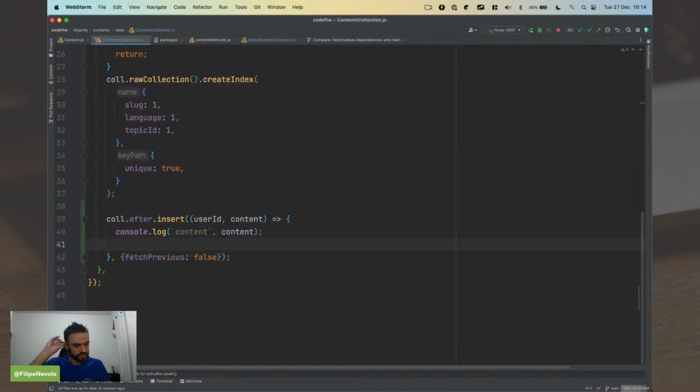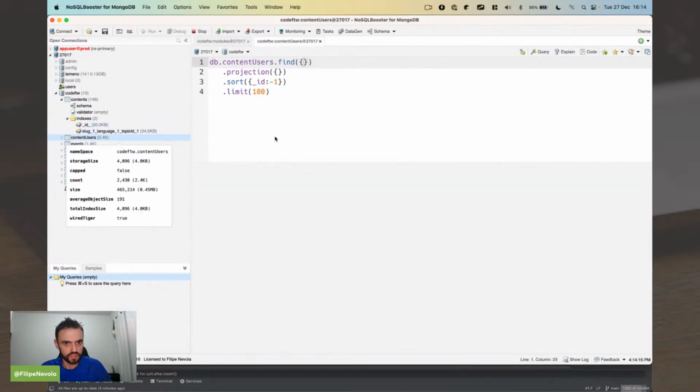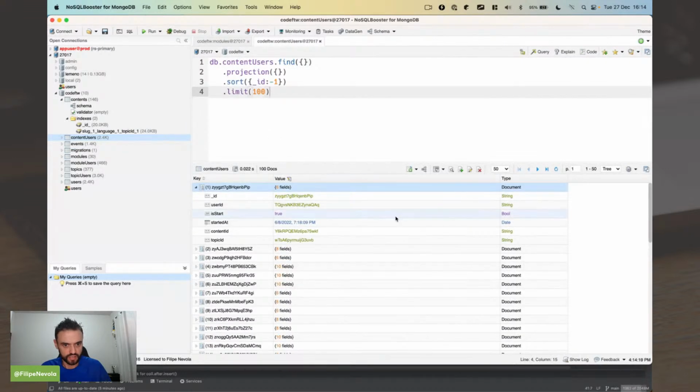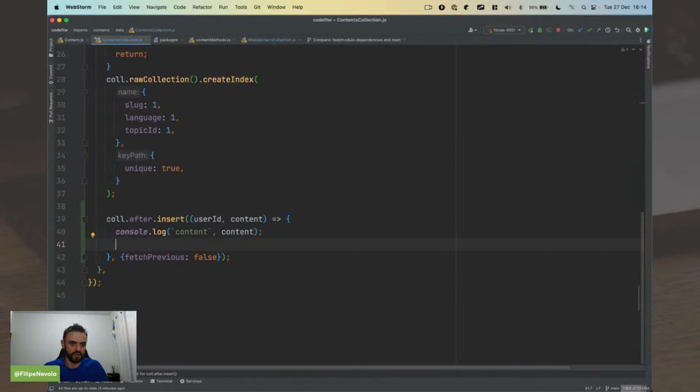So we should just consider that every user that had completed this module didn't complete it anymore. That's very simple. Let me just check here. Module users, because I don't remember all the properties. They have is completed, they have module ID. Oh, so that's going to be very easy.